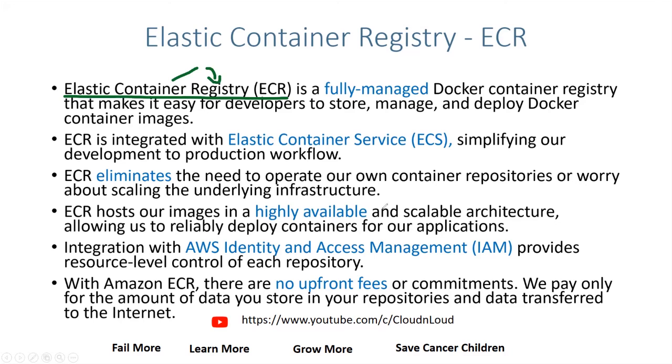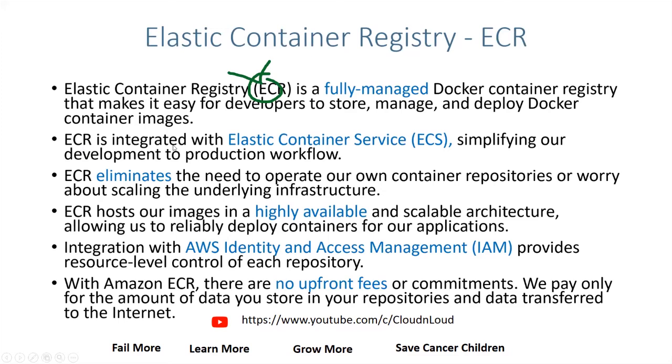Whenever you need to launch using Fargate, using ECS, using EKS, sorry, Amazon Kubernetes, you can take that image from here and launch as per your need. The images will be here either as private or public. That's up to you how you are creating it. We will create those images also in upcoming classes.